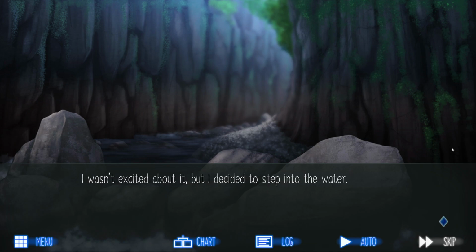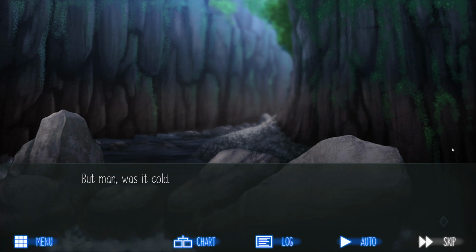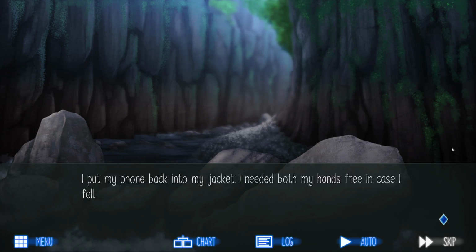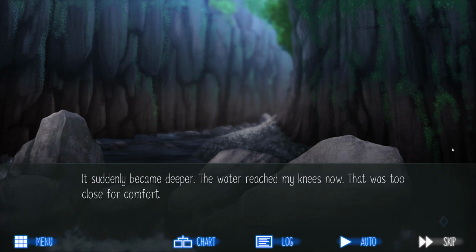I wasn't excited about it, but I decided to step into the water. The cold water quickly soaked my shoes and socks. I could have taken them off, but I figured that crossing a river barefooted at midnight was a bad idea. But man, was it cold. I put my phone back into my jacket. I needed both my hands free in case I fell. Not stopping or backing down, I walked toward the light.